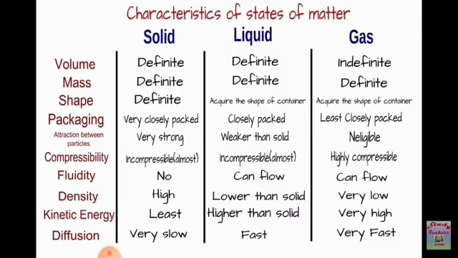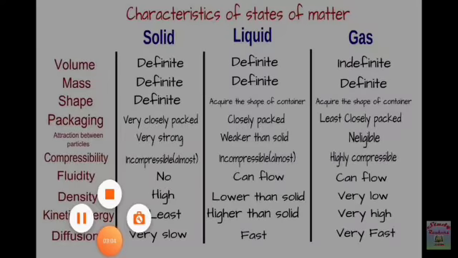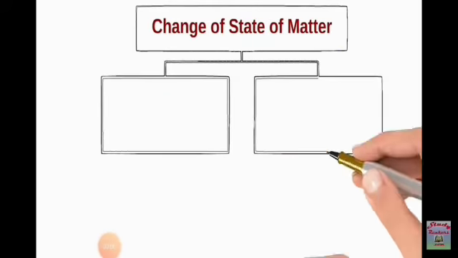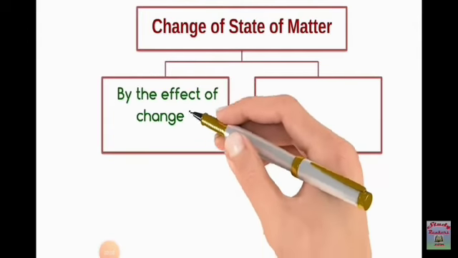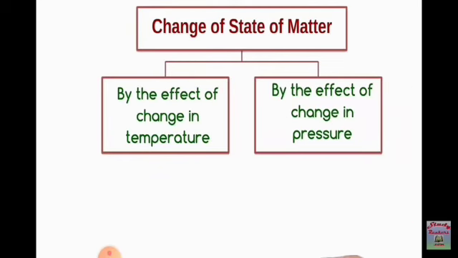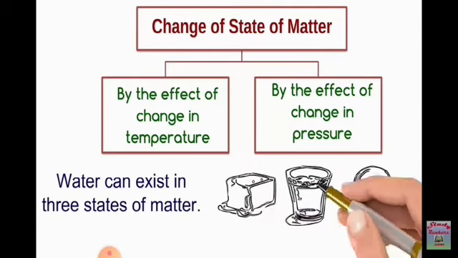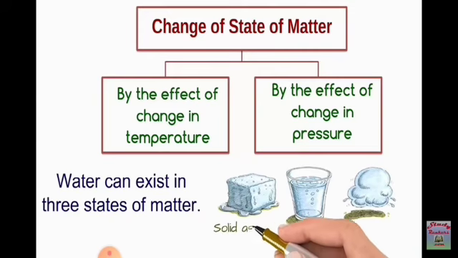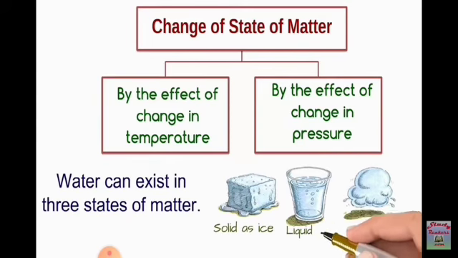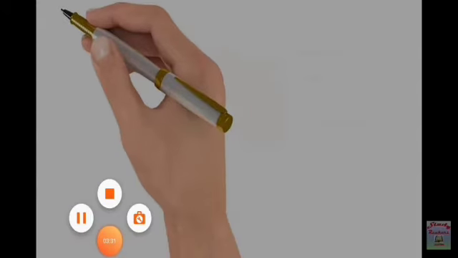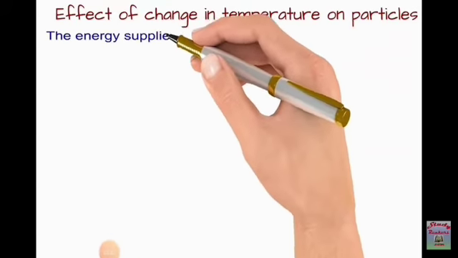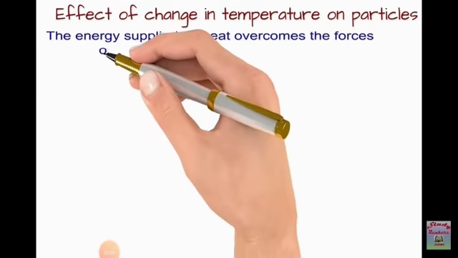Now next, let us see the changes of states of matter by the effect of change in temperature and by the effect of change in pressure. Now if you see, water exists in three states of matter: solid as ice, liquid as water, and gas as water vapor. Now next, let us consider the effect of changes in temperature on particles.